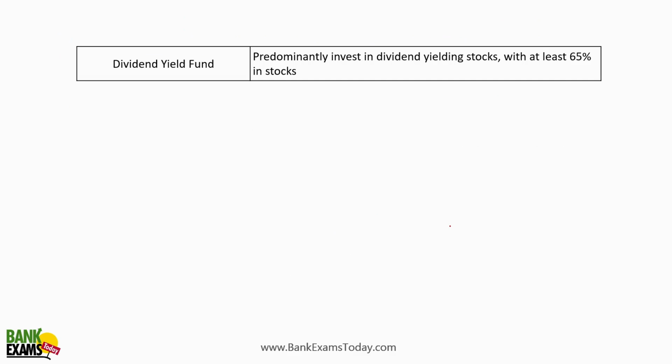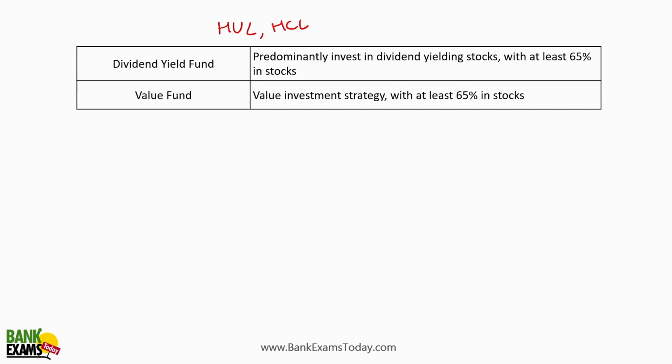So what are dividend yield funds? Some companies, for example Hindustan Unilever Limited or HCL, are popular for giving a higher amount of dividends. These kinds of funds predominantly invest in companies which give more dividend, at least 65% in such stocks. Example is HUL or HCL. Generally, they give like 4-5% of dividend, which is very high as compared to the competitors.